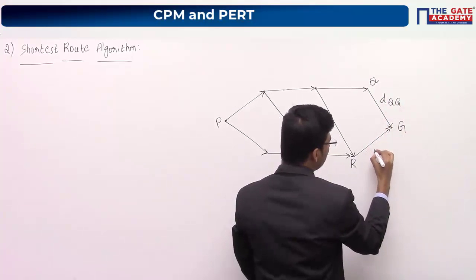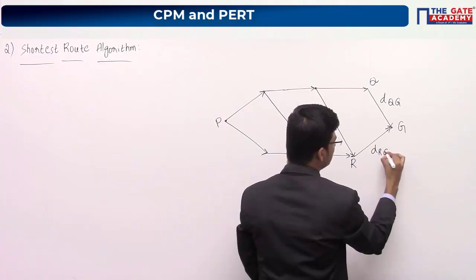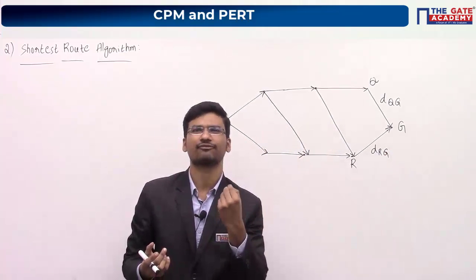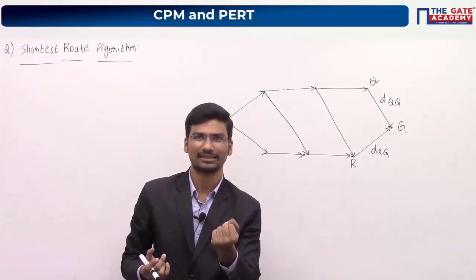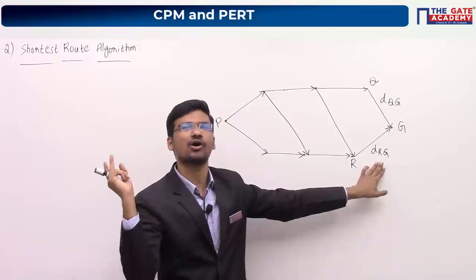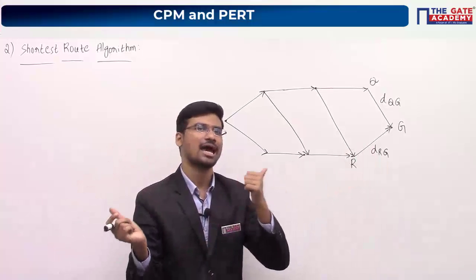And what about this one? This will become DRG. Okay. So previously we have taken some numbers, right? Like 15 hours, 25 hours, like that. But here we are taking some variables. That's all. That is the only difference between the previous question and this one.